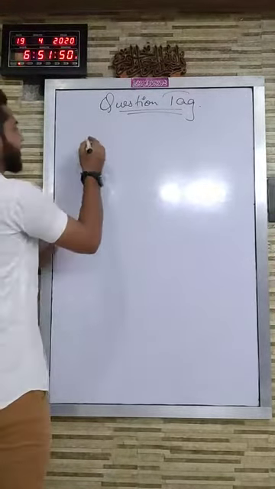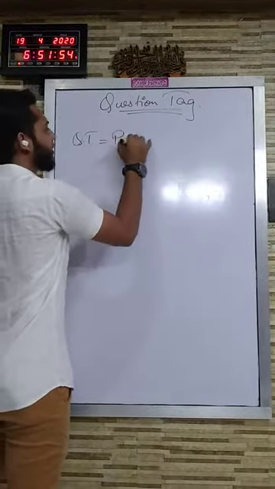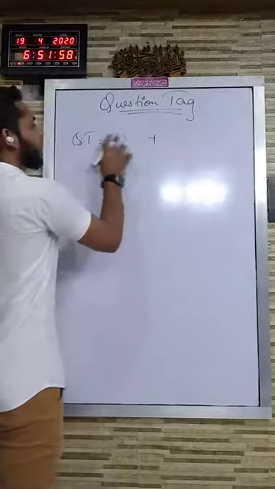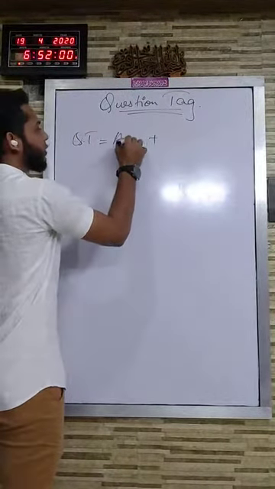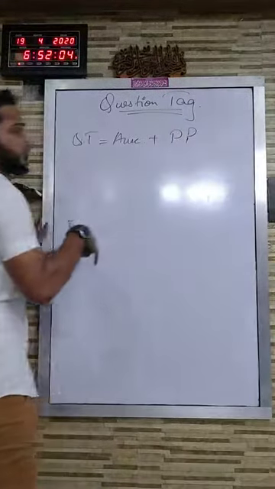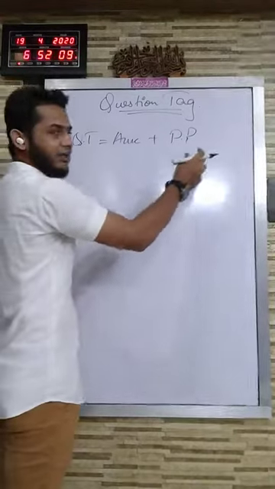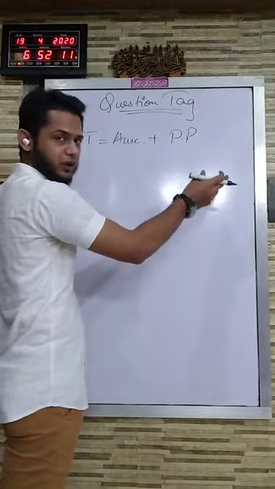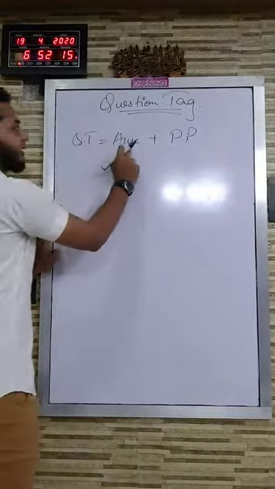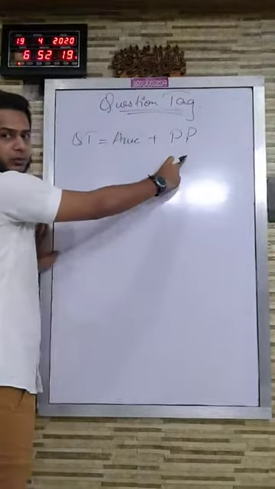Now see, basically question tag is equal to auxiliary plus personal pronoun. Okay, now this is the question tag. The two words which you add after the sentence are the question tag, and the two words have an auxiliary in it and a personal pronoun.